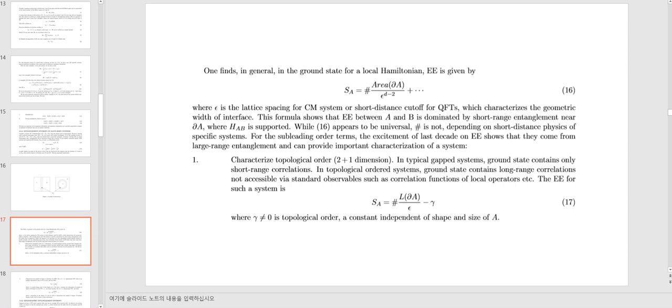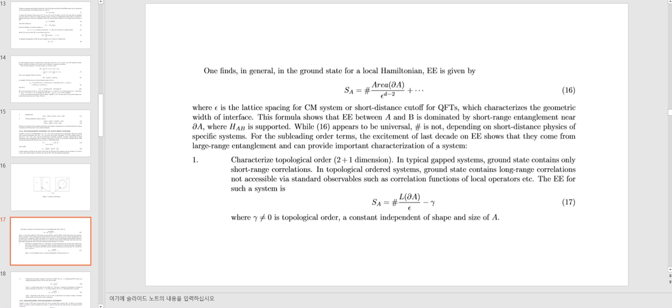One finds in general in the ground state for a local Hamiltonian, entanglement entropy is given by this, where epsilon is the lattice spacing for a condensed matter system or short-distance cutoff for quantum field theories, which characterizes the geometric width of the interface. This formula shows that entanglement entropy between A and B is dominated by short-range entanglement near the interface, where H_AB is supported, while the subleading term appears to be universal.